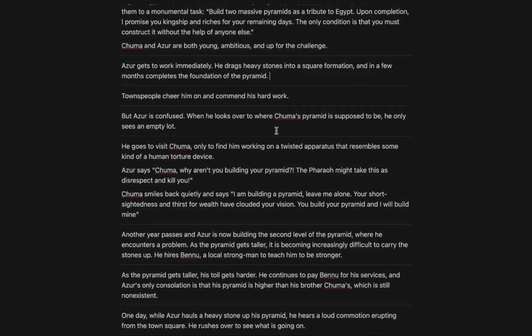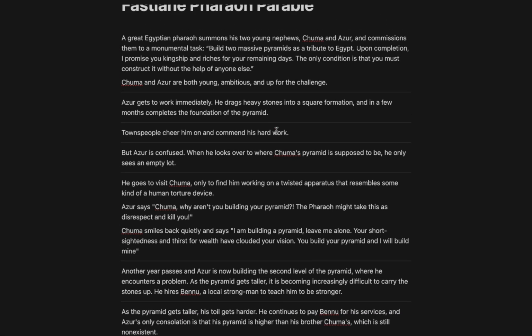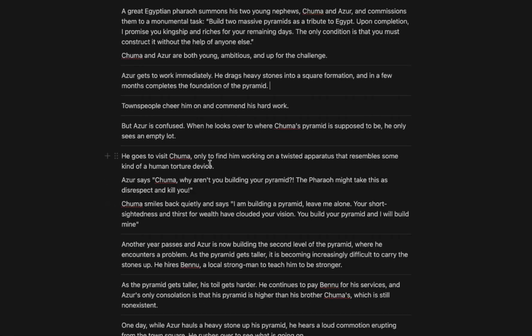And as a general guideline, usually you shouldn't have more than a couple of sentences with just one image. So you shouldn't have like 20 sentences and then just showing one image, because that will get boring and the viewer will just do something else instead. You will see here, for example, that these are 3 paragraphs. So I have one image showing Chuma with his twisted apparatus. Then I have another image where Asia is talking, and then another image where Chuma is talking.